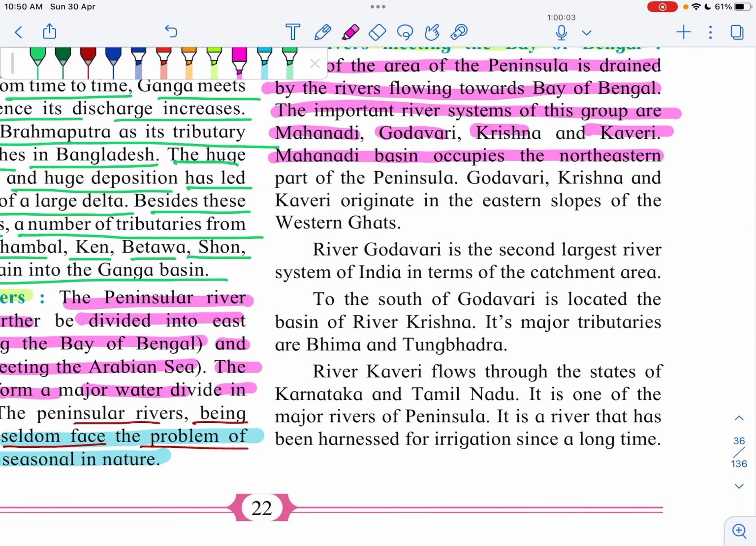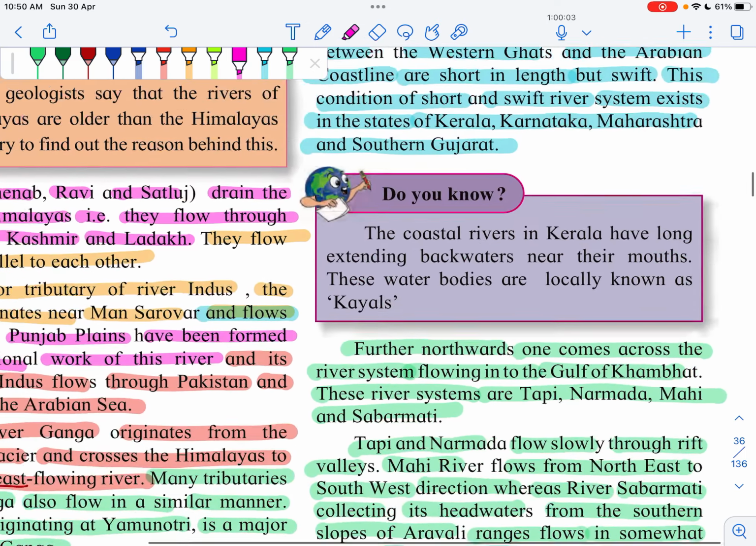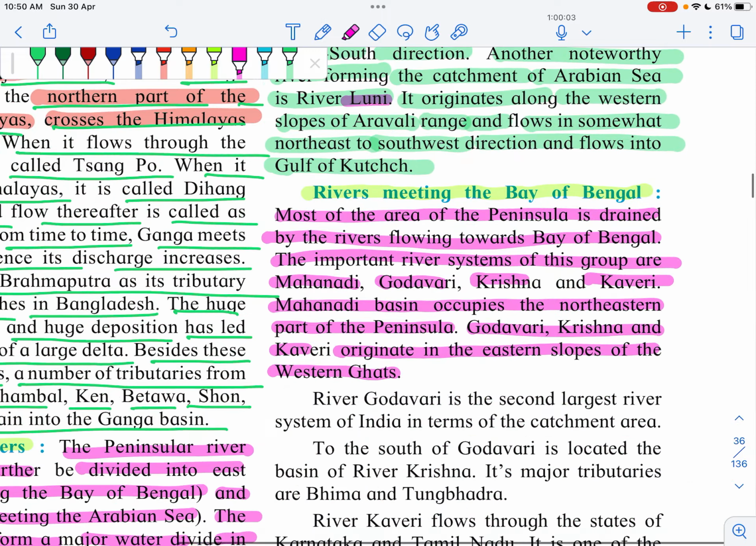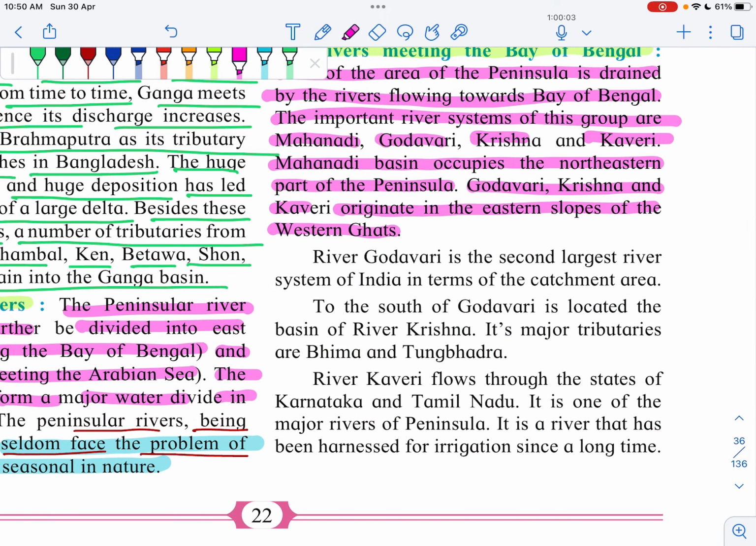Mahanadi basin occupies the northeastern part of the peninsula. Godavari, Krishna, and Kaveri originate in the eastern slopes of the Western Ghats. These are the Western Ghats. So in these Western Ghats, you will see the origin of river Godavari, the origin of river Krishna, the origin of river Kaveri. River Godavari is the second largest river system of India in terms of catchment area.